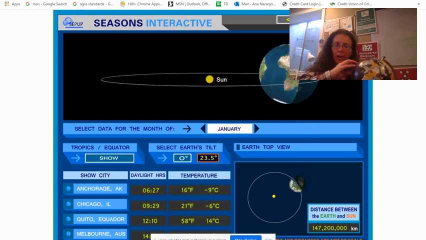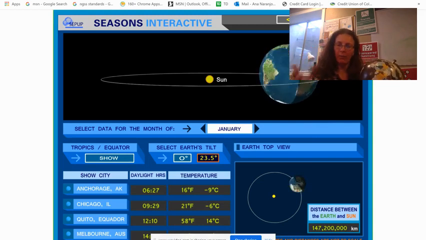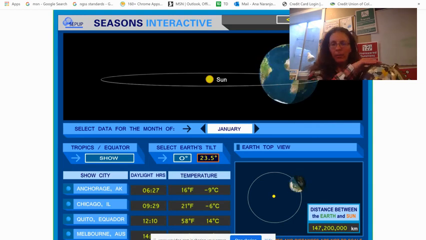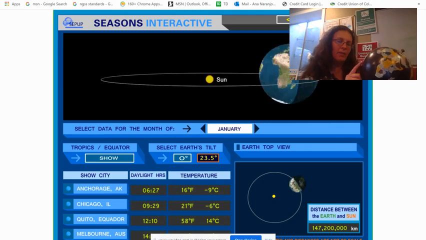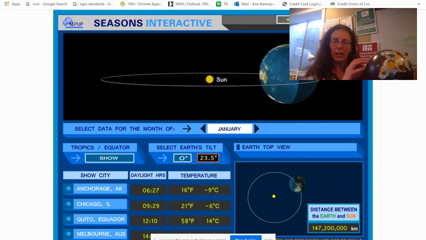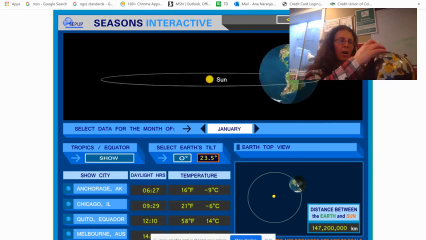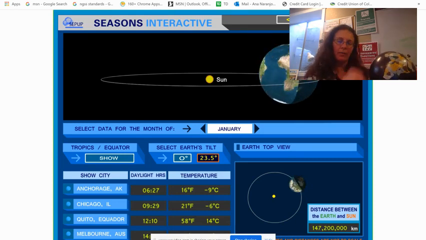So in January, which we're in right now, we're not having long days and we're not having warm temperatures. But in the southern hemisphere, they are getting lots of that light and they are getting warmer temperatures. So our seasons are going to be opposite from each other.